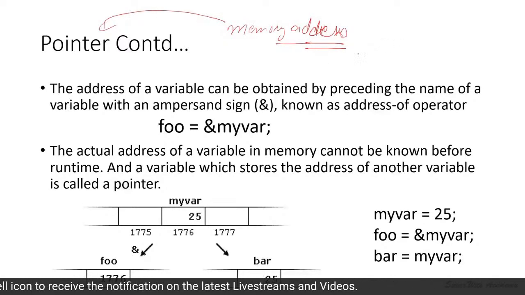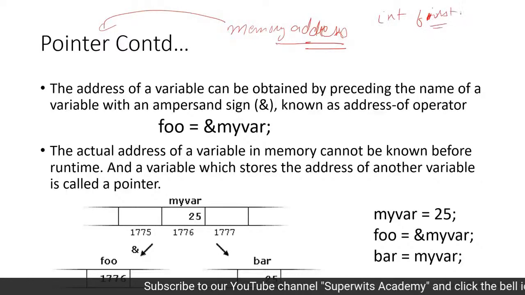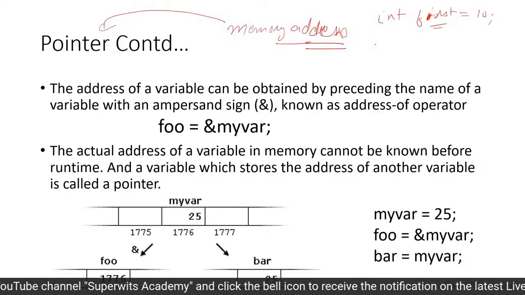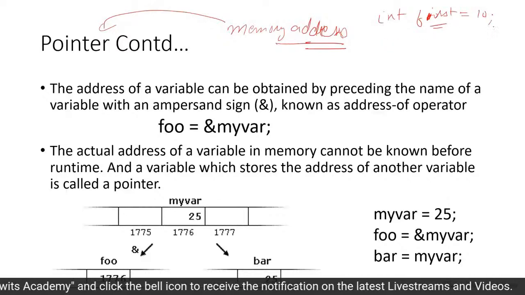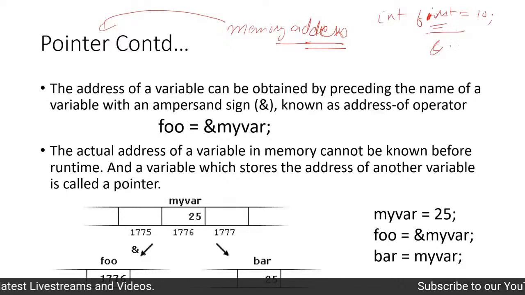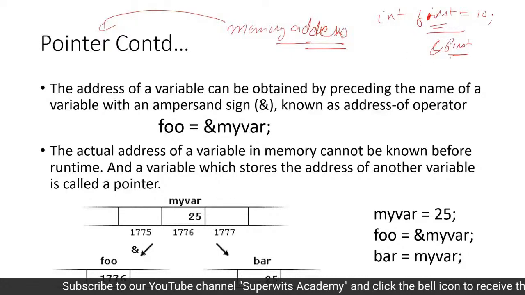How am I going to get a memory address? Let's say I have defined a particular variable, int foo, or int first, as I have been using a lot, initialized with the value 10. If I want the address of this variable, I have to use the & symbol, followed by the name of the identifier, that is first.